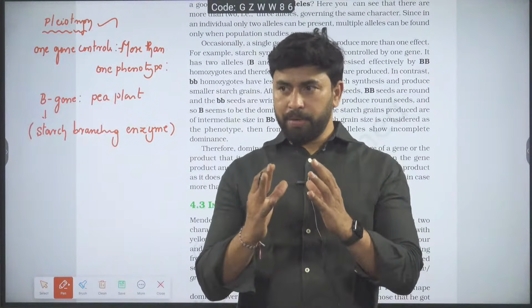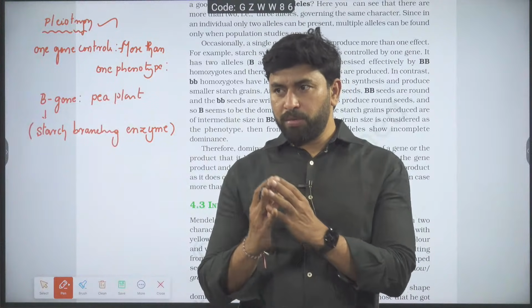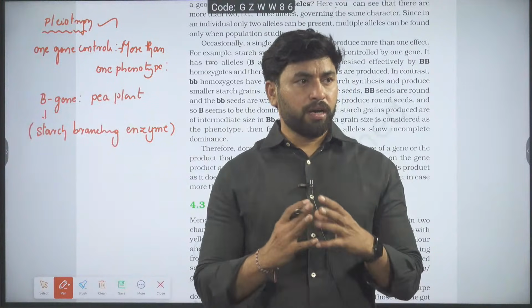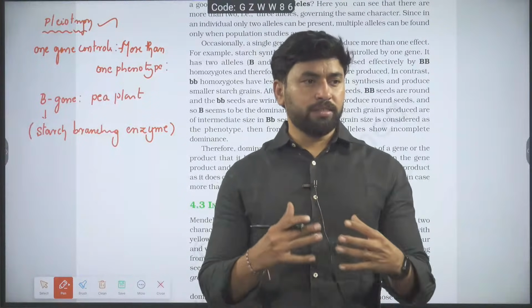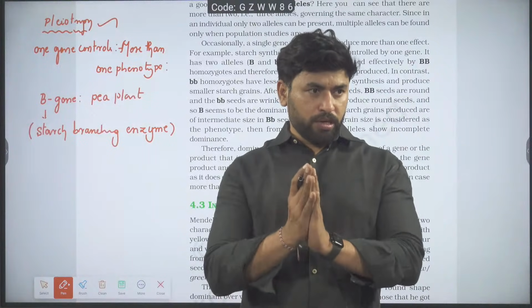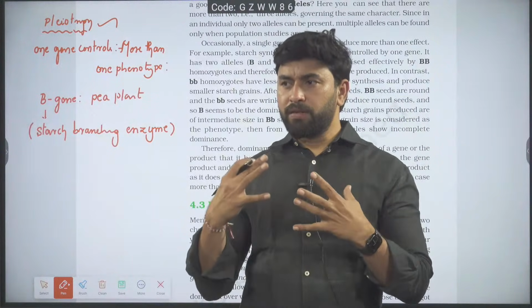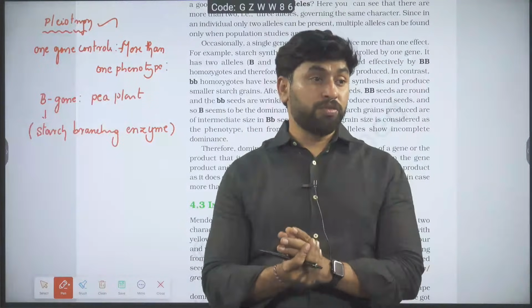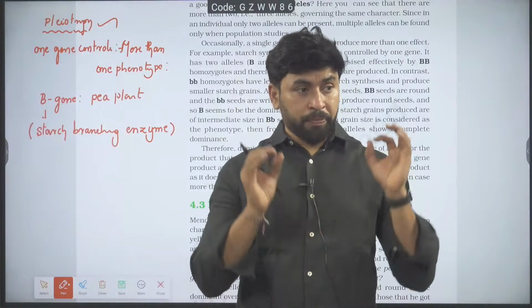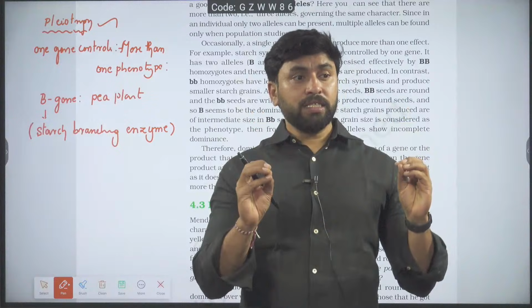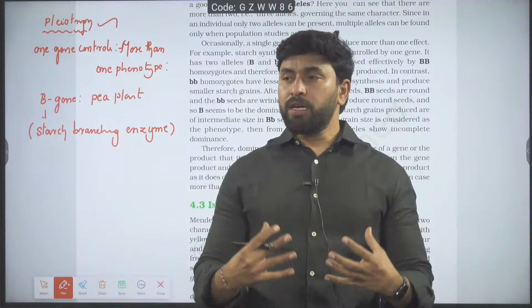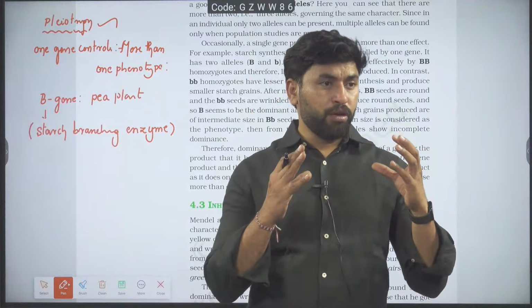One is amylose, which we call the soluble form of the starch. Another one is amylopectin, which is the insoluble form of starch. The soluble form is not going to make clumps, but insoluble starch will make more clumps. Starch branching enzyme is responsible for making more quantity of amylopectin.